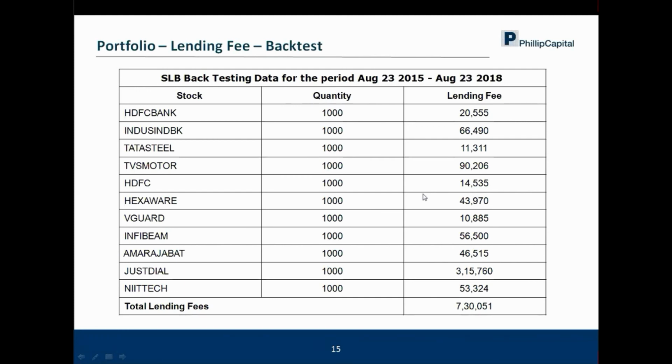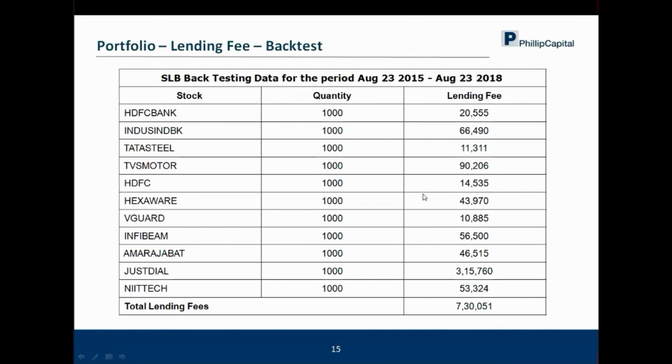Though of course there can be a certain number of clients who are also doing that. Some of the borrowers will also be for physical settlement, as well as some of the borrowers for the short sale of stocks. So these are primarily the borrowers on the SLB platform.